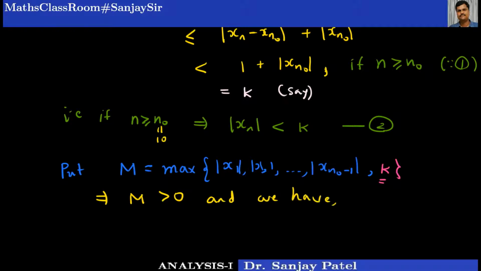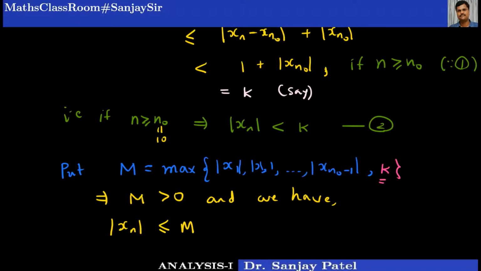this condition also, that if you take mod of xn, then it is always less than or equal to M. See, if n is equal to 1, then mod of x1 is less than or equal to M, because M is the maximum of mod of x1, x2, x3 and so on up to x(n0 minus 1).